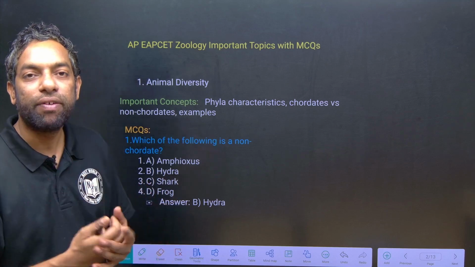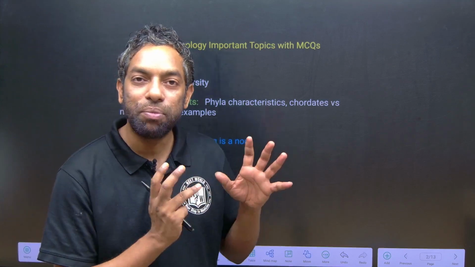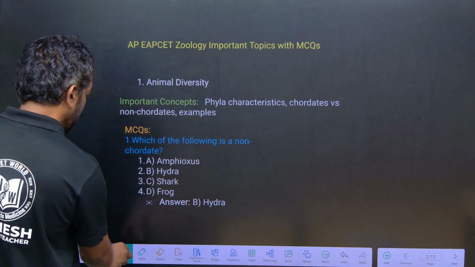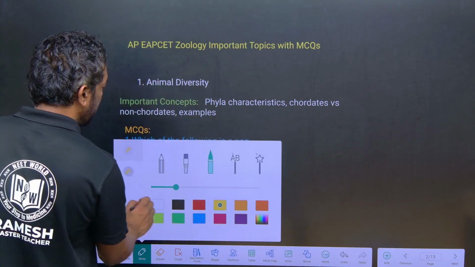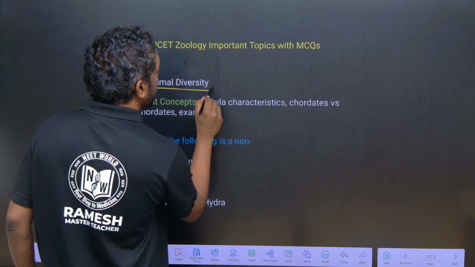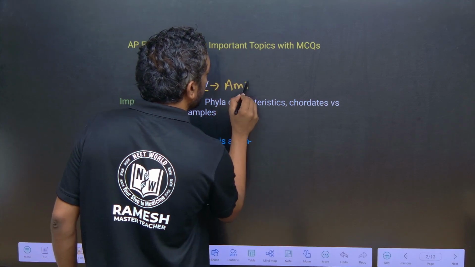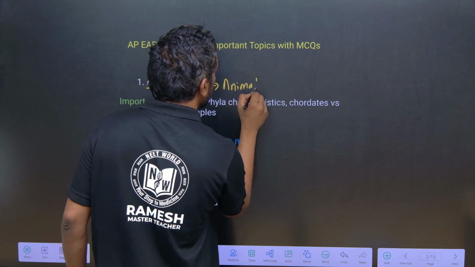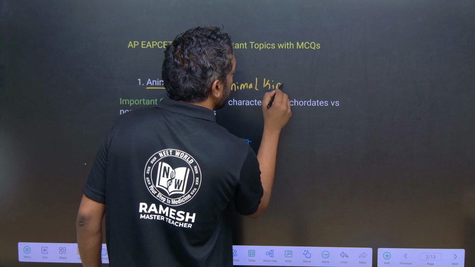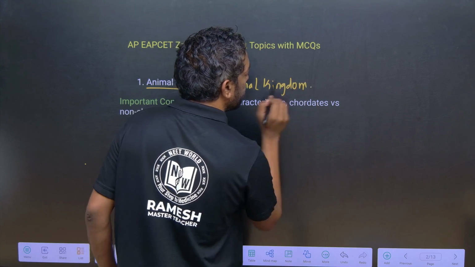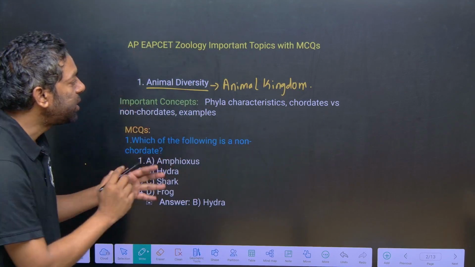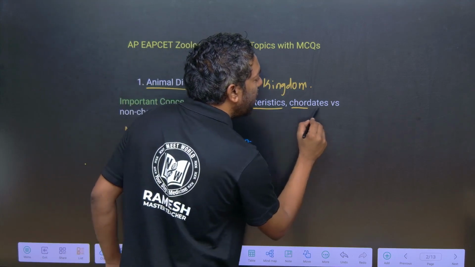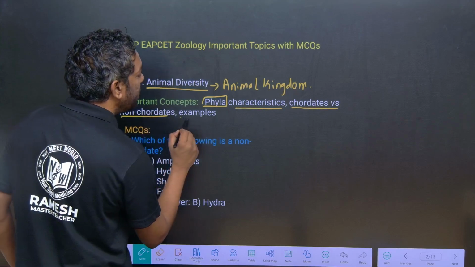Of course, animal diversity is the biggest chapter and is most important for the exam. Animal diversity is nothing but the animal kingdom. In the animal kingdom, mostly the phyla, their characters, and the chordates and non-chordates with examples.